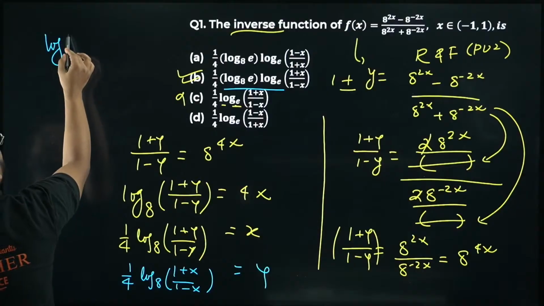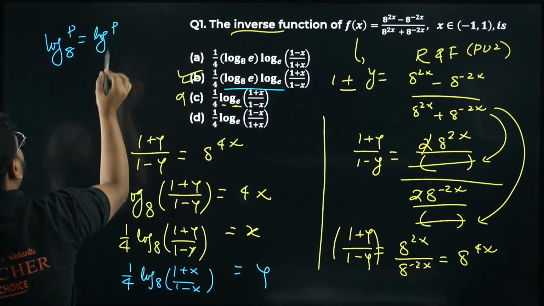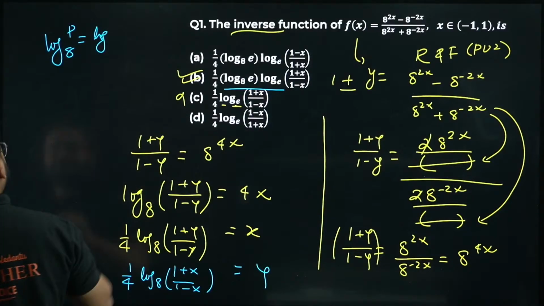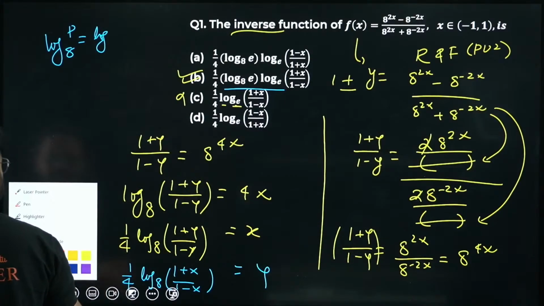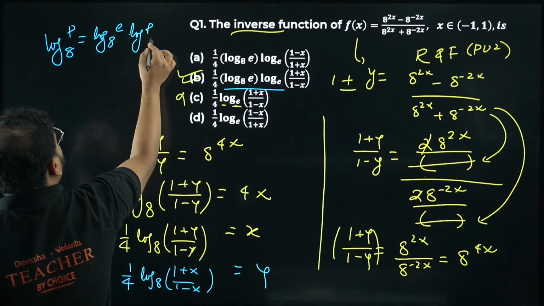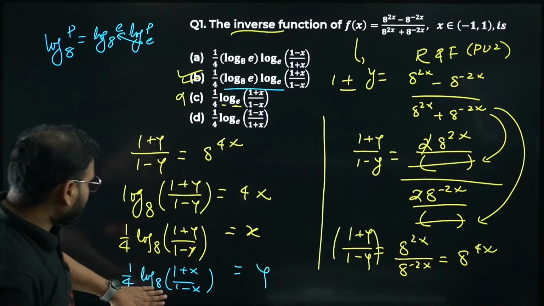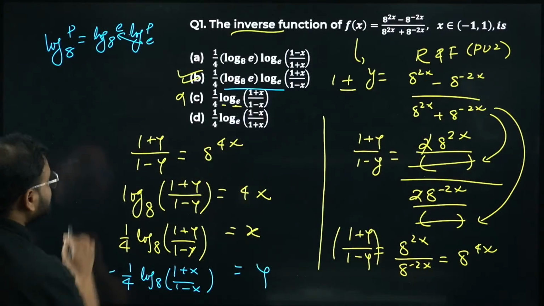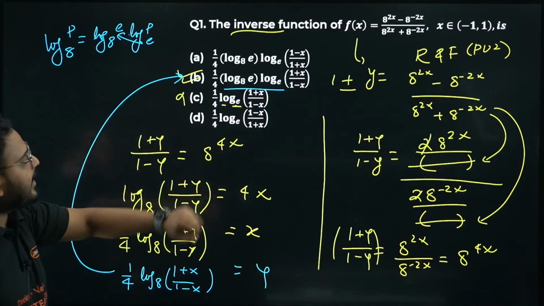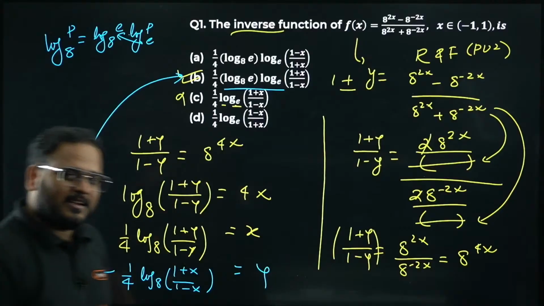Whatever is here, let's say I have log p with the base 8. Write like this: log of p, log of e with the base 8. Just one property I'm showing you, times log of p with the base e. The base change formula, right? If you apply that concept over here, you're going to get this as option number B: 1 by 4 log 8 of e, okay, and the same thing, log of base e with the thing. Clear, right?